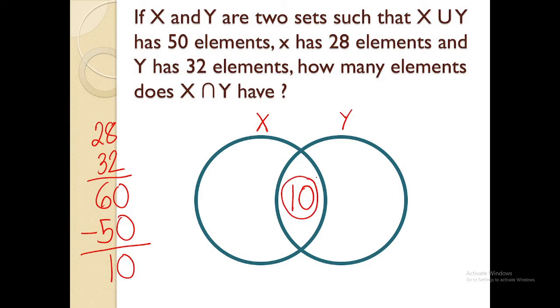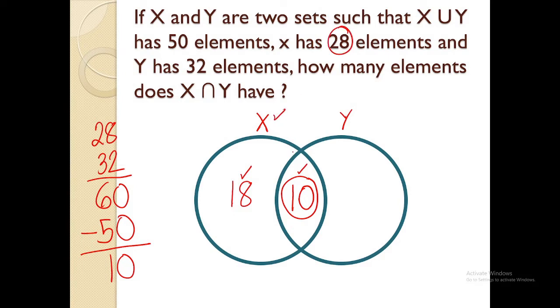Now, let's verify. Sir, if I'm gonna be having X here, so what will I write here? So X has 28. 28 minus 10, that's 18. Because if I'm gonna be adding 18 and 10, I should be getting 28 elements for X.